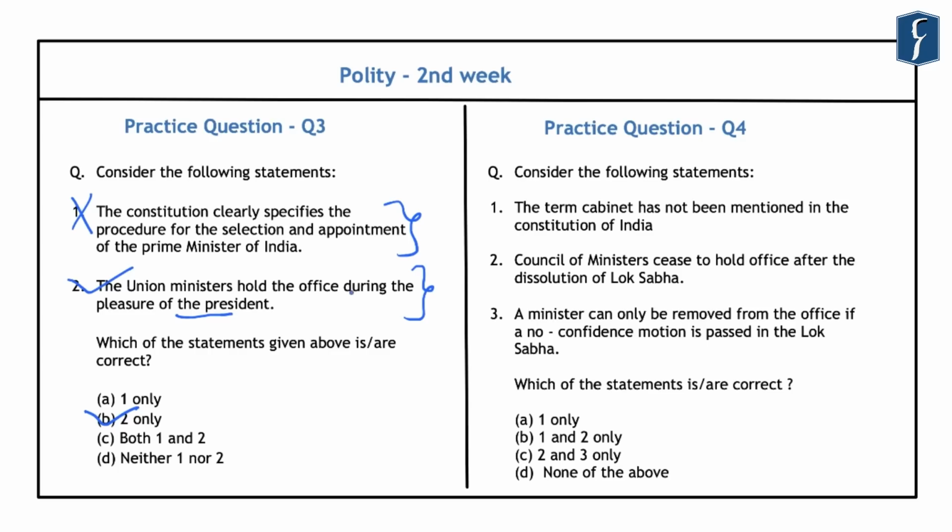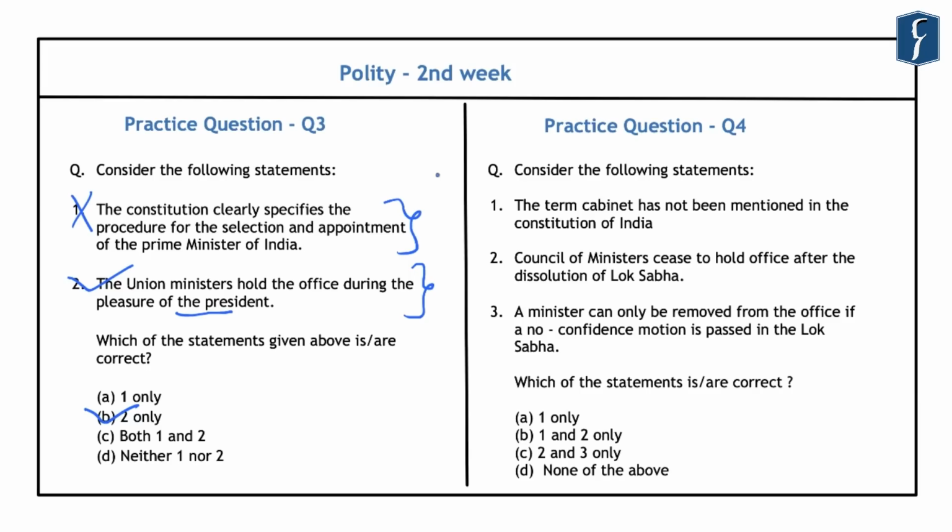Now, regarding the second statement, you should also understand that Article 75 contains the principle of individual responsibility, and it states that the ministers hold office during the pleasure of the President, which means that the President can remove a minister even at a time when the Council of Ministers enjoys the confidence of the Lok Sabha. However, the President can remove a minister only on the advice of the Prime Minister of India, and by exercising this power, the Prime Minister can ensure the realization of the rule of collective responsibility of the Council of Ministers.